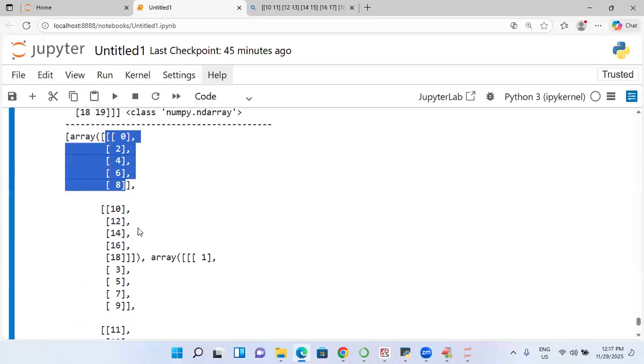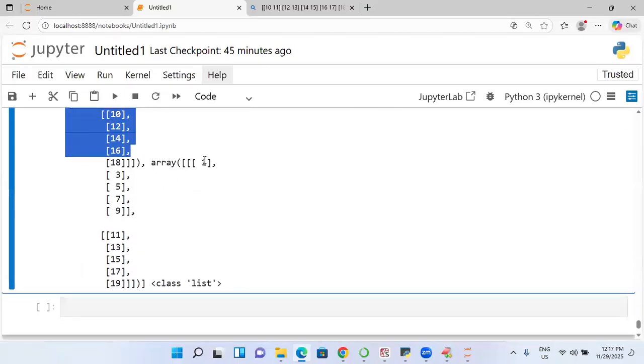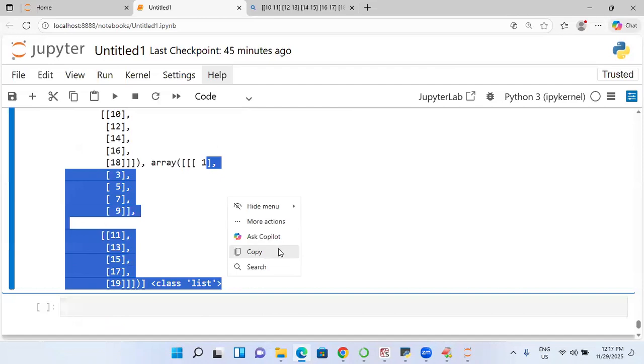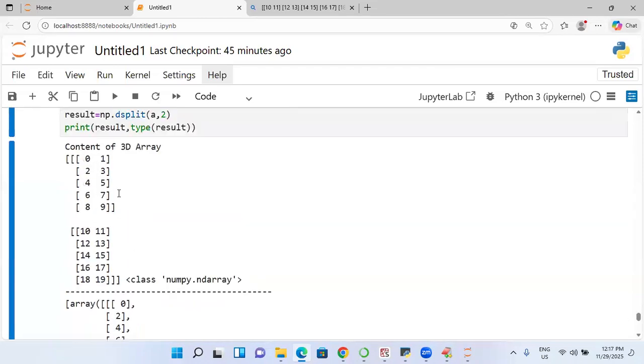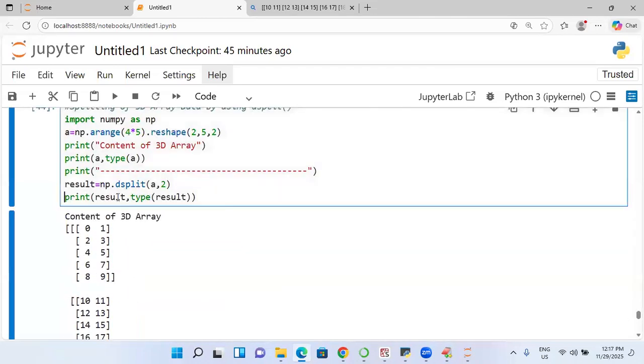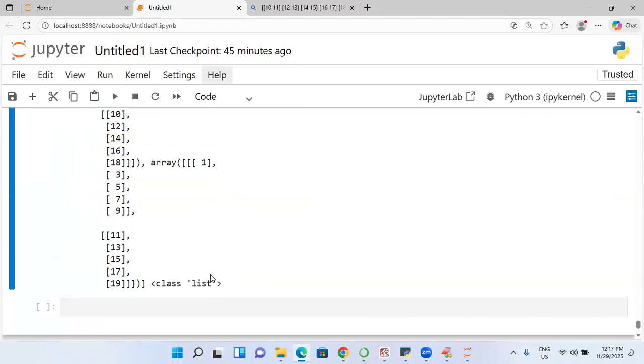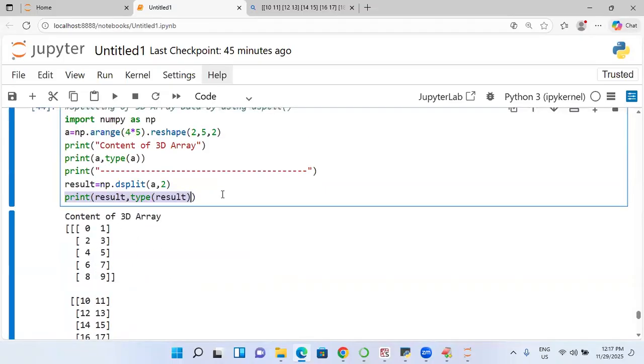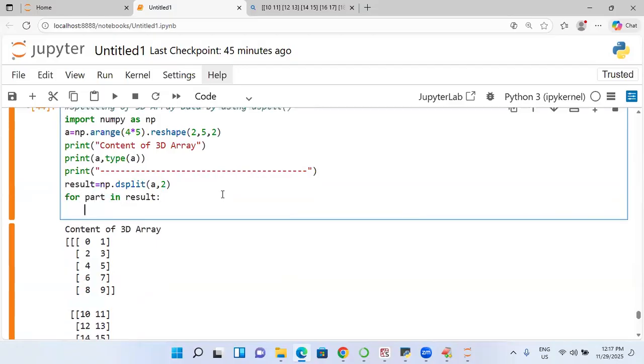0 2 4 6 8 10 like this. Is it called first part or not? Next another part is this one. Is it okay? So if you want to print it in a systematic manner, I can go. Which type is it? Same list type only. How do you print, students? Come on. For part in result, print of what? Part.